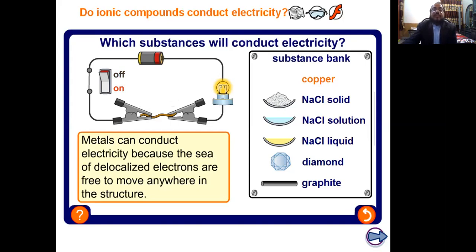What is the reason? Metals, not only copper, all metals can conduct electricity because they have mobile electrons. These are also called delocalized electrons, and they move freely. That is, the copper is a good conductor. Next,